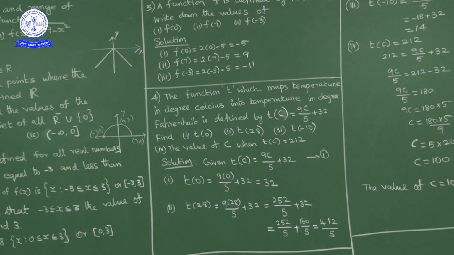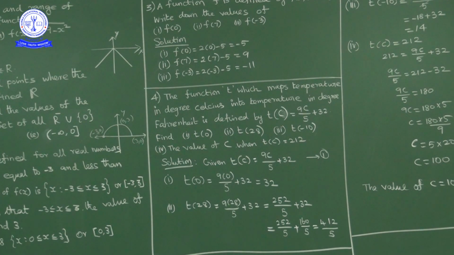Okay, next question. The function T which maps temperature in degree Celsius to temperature in degree Fahrenheit, defined by T of C is equal to 9C upon 5 plus 32.